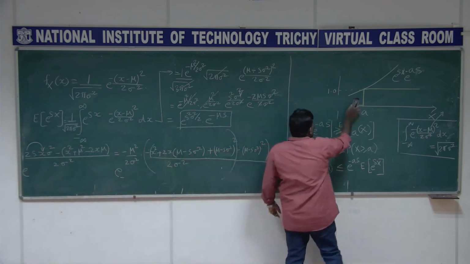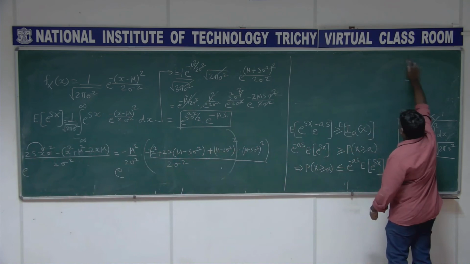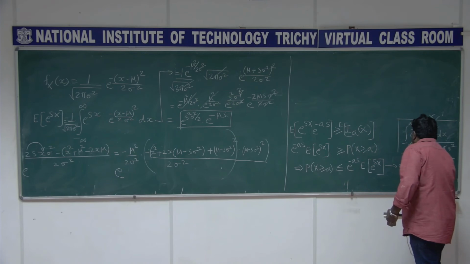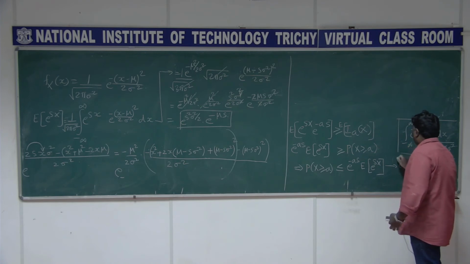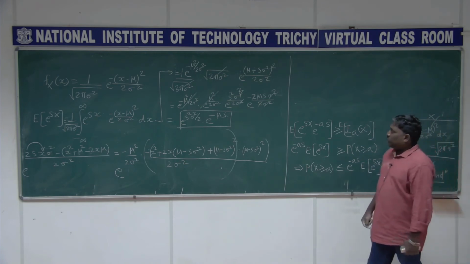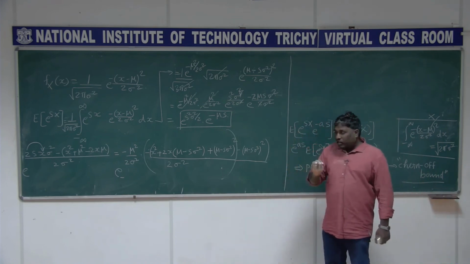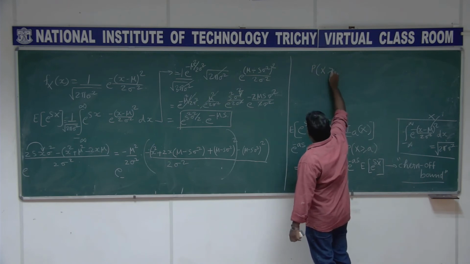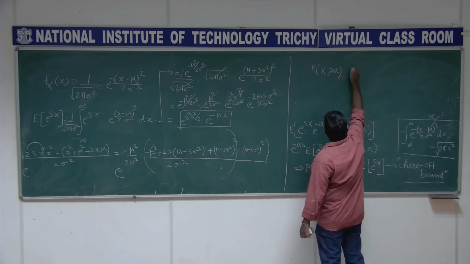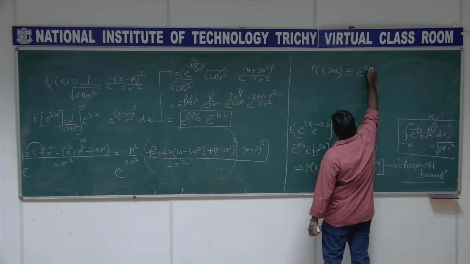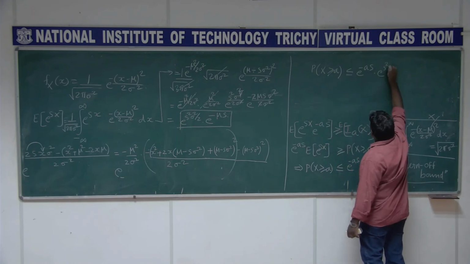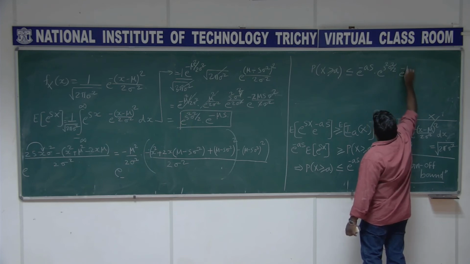Okay, why am I doing this? I wanted to substitute this one in my Chernoff bound. This is called Chernoff bound. I want to substitute here in this expression. So for the Gaussian case, the special case for this Chernoff bound is this: probability of x greater than or equal to a is less than or equal to e power minus as into, I will write that, e power s squared sigma squared by 2 e power minus mu s.